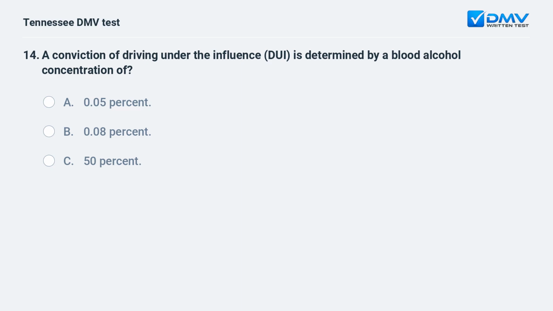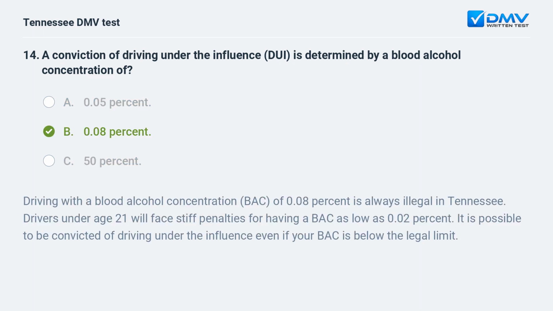A conviction of driving under the influence (DUI) is determined by a blood alcohol concentration of a. 0.05%, b. 0.08%, c. 50%. The answer is b. 0.08%. Driving with a blood alcohol concentration (BAC) of 0.08% is always illegal in Tennessee. Drivers under age 21 will face stiff penalties for having a BAC as low as 0.02%. It is possible to be convicted of driving under the influence even if your BAC is below the legal limit.